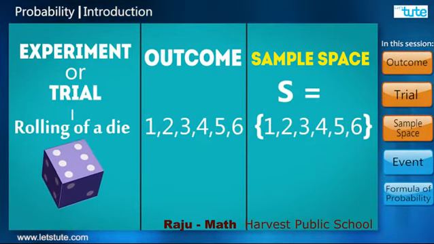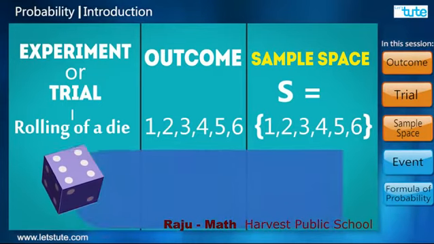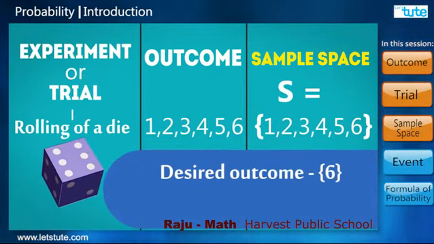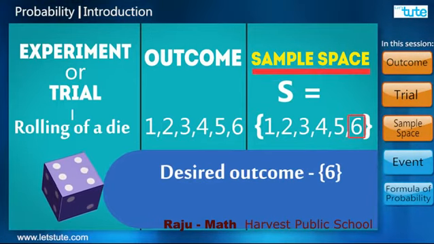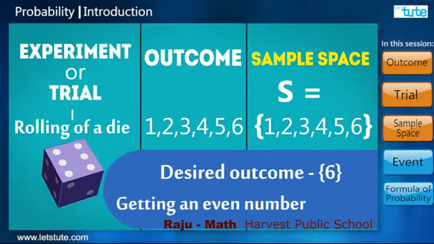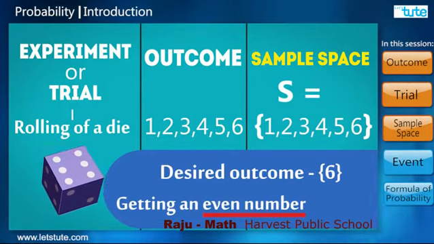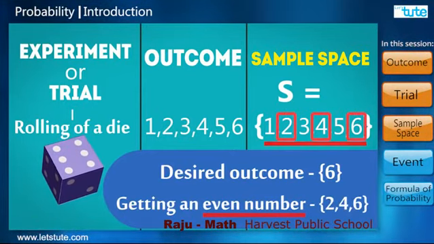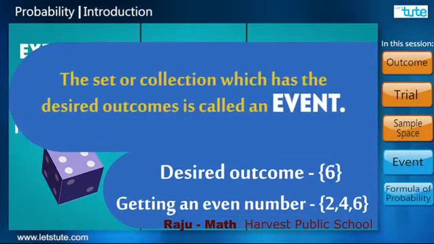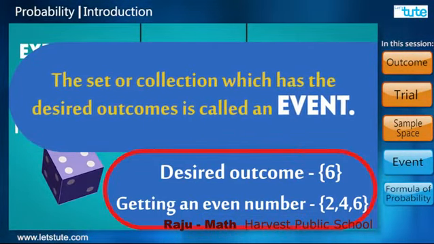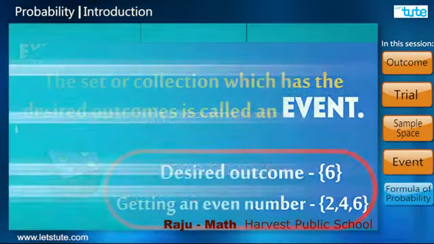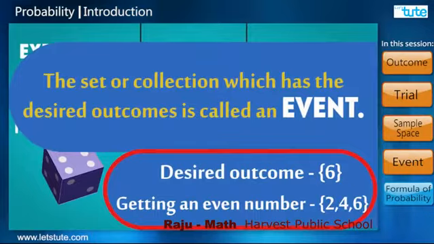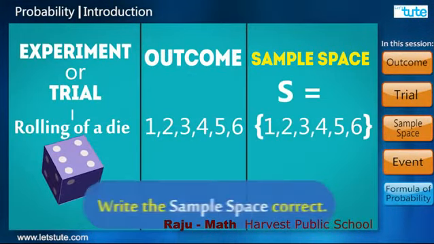When the die is rolled, the desired outcome could be 6. That is only one outcome from the sample space. Or getting an even number. That is the even numbers from the sample space, the set {2, 4, 6}. A set or collection which has the desired outcomes is called an event. To calculate the probability, writing the sample space correctly is very important.